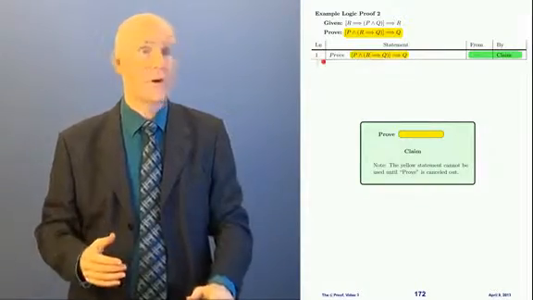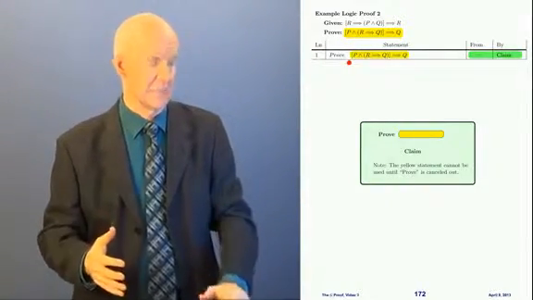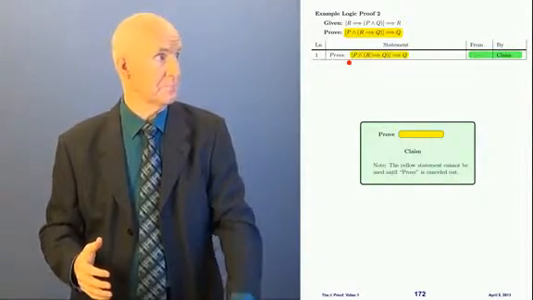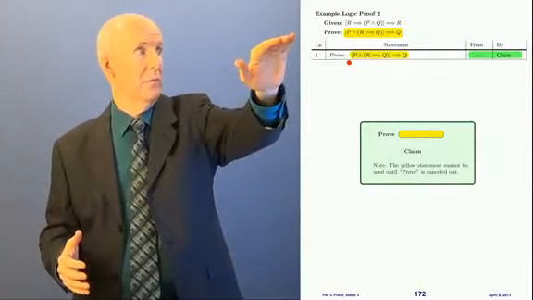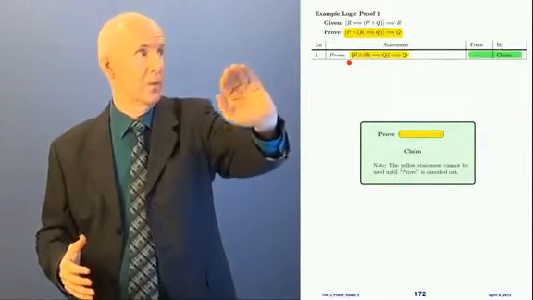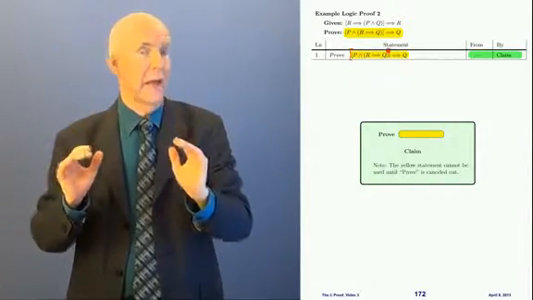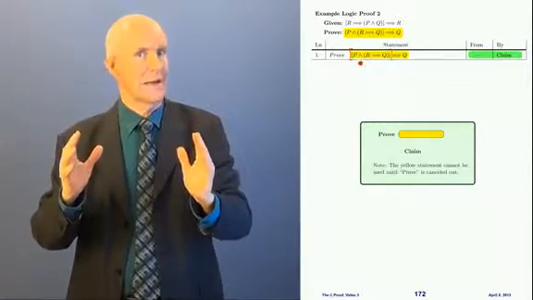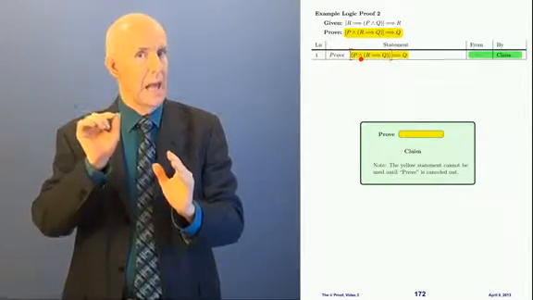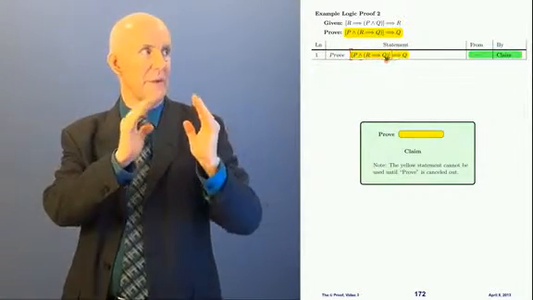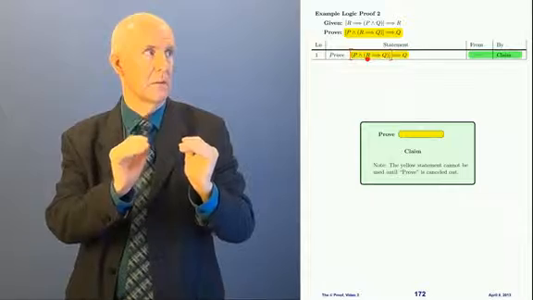That yellow thing is exactly what we're trying to prove here. Now I'm going to bring my pointer out here so we can look at this thing. It's a little bit complicated. What we have here in what we're trying to prove, and it's also in line 1, we have some square brackets here, and inside the square brackets it says P and some stuff in parentheses over here.